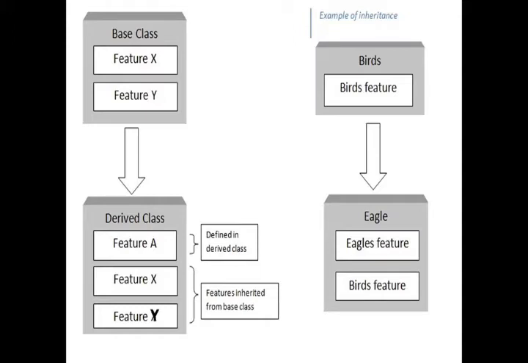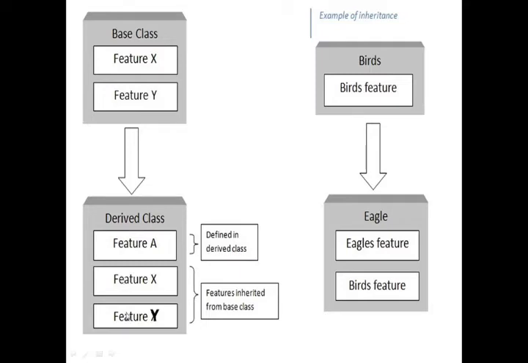As shown in the block diagram, the derived class has the inherited features, feature x and feature y, of the base class, and it has its own feature, feature a. That means this is a base class and this is a derived class. From the base class a new class is derived, and the derived class has feature x and feature y.